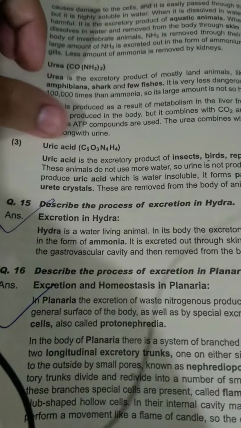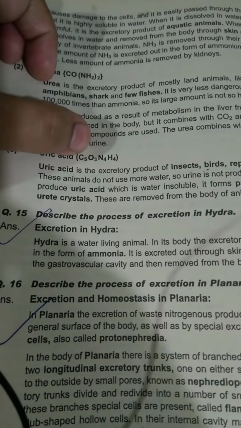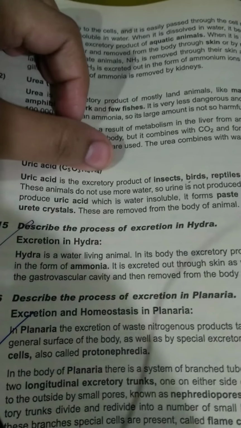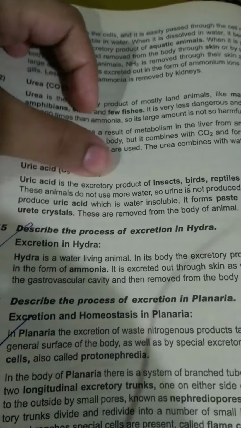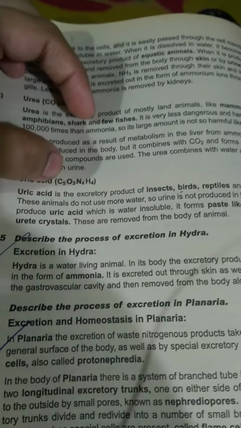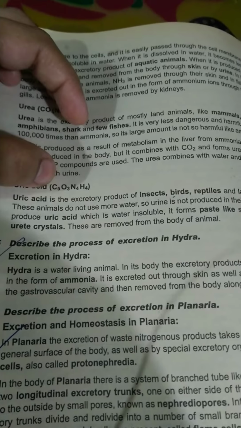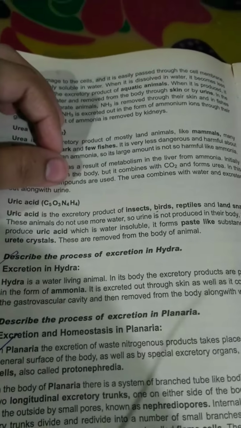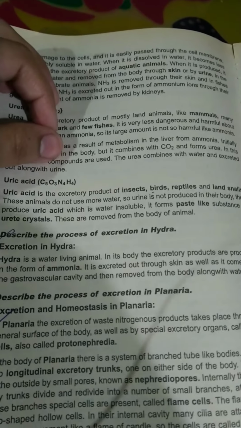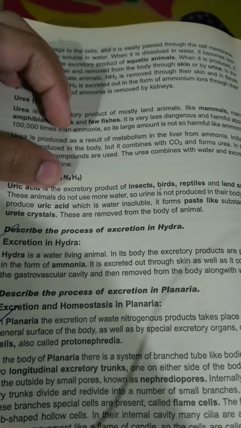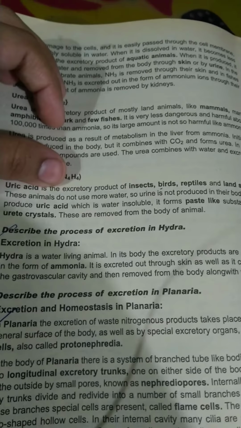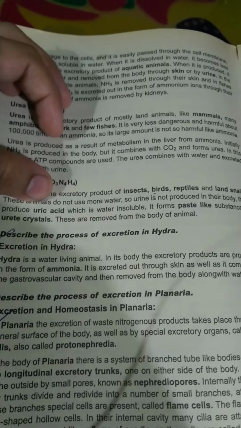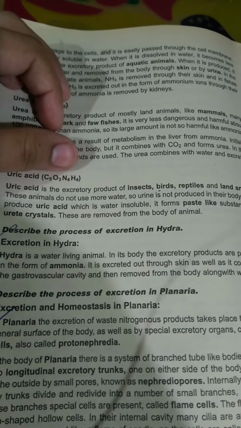The third product is uric acid. Here we can see 5 carbons, 3 oxygens, 4 nitrogens, and 4 hydrogens. So yes, there is a need for carbon dioxide here and some water as well. Uric acid is the excretory product of insects, birds, reptiles, and land snails. These animals do not use more water, so urine is not produced in their body. They produce uric acid, which is water insoluble.